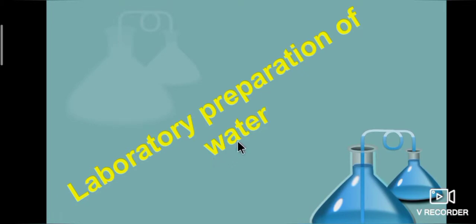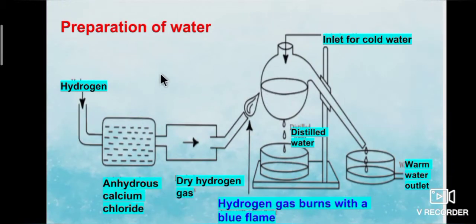Now we are going to study the laboratory preparation of water. This is the apparatus used for the preparation of water in the laboratories. Pure hydrogen gas is passed through the calcium chloride compartment for absorbing water vapor. After that, we are collecting dry hydrogen gas in the nearby column. This hydrogen gas is burned with a sufficient supply of air. Here hydrogen gas burns with a blue flame.